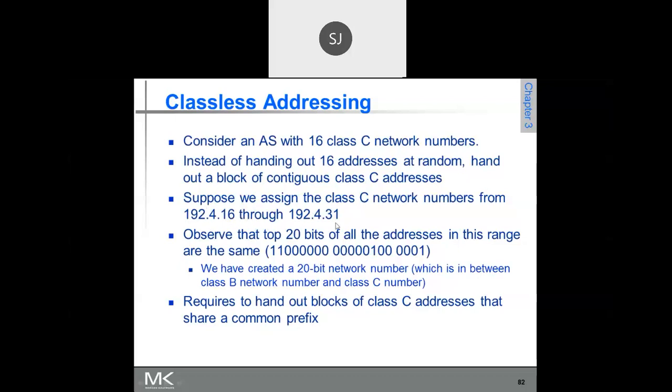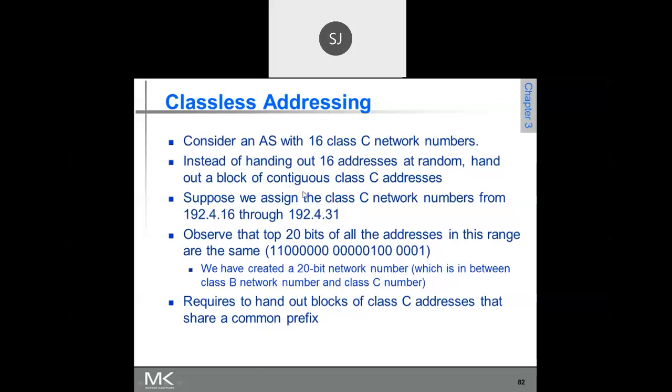There are 16 class C networks, because 192.4.16.0, 192.4.17.0, 192.4.18.0, and so on up to 192.4.31.0. So there are totally 16 class C networks.